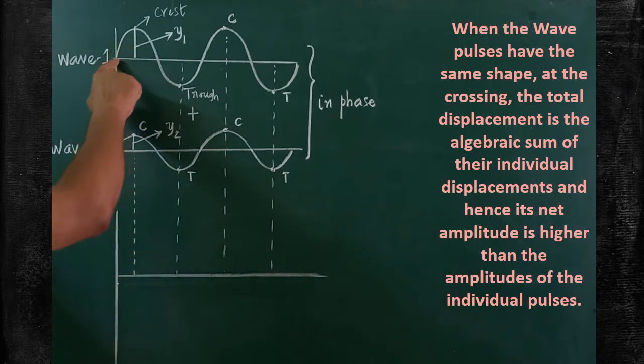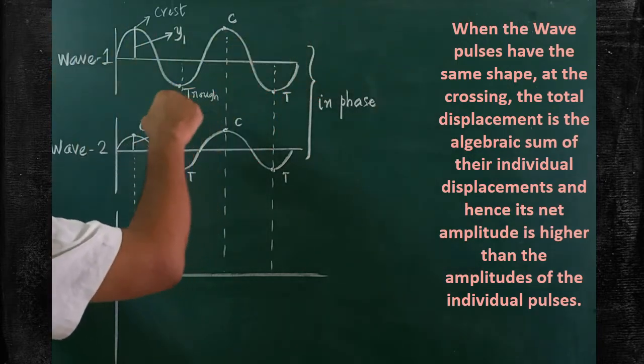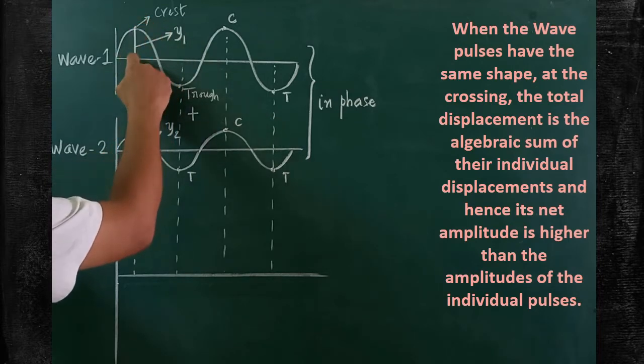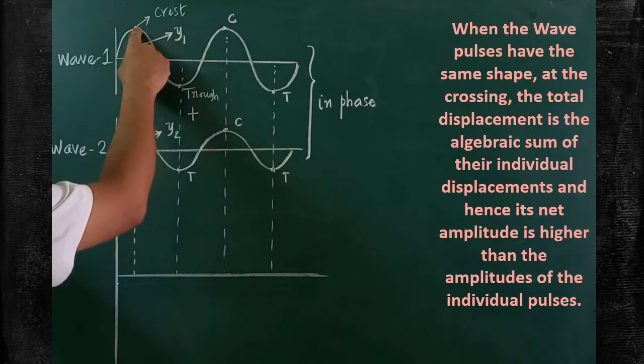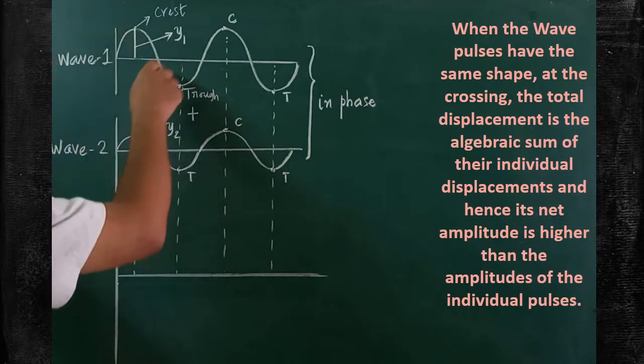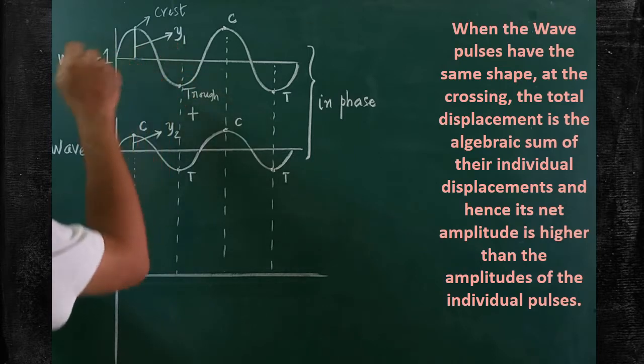Here, look at the shape of the wave. Let us imagine the wave is traveling in this direction, and this distance is called displacement. This is the maximum displacement of the vibrating particle, that is represented by the letter called, what is this? Amplitude. This is called amplitude. Are you clear? And this one can be taken as, what is this? Displacement y1. y1 is the displacement of the first wave.